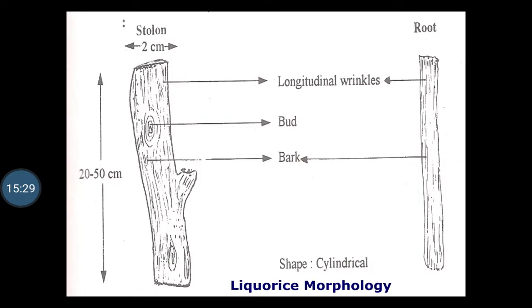In this picture you can see the stolon and the root of the licorice. The length is 20 to 50 centimeters, width is 2 centimeters. On the surface, longitudinal wrinkles are present. Bud scars can be seen in the case of the stolons. Shape is cylindrical.